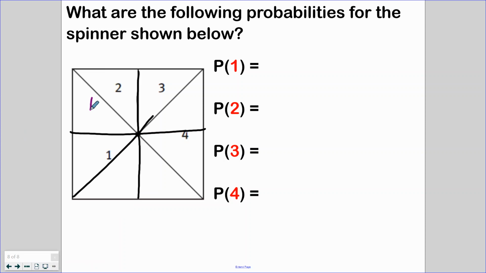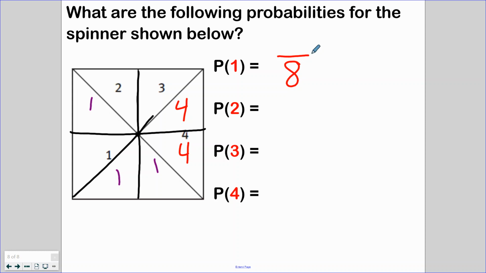All right, so I got my eighths, and now I'm going to put the numbers in the sections. So this is a 1, that's a 1, this is a 1, and this is a 1. Okay, grab another pen. This is a 4, and this is a 4, and then we have 2 and 3. Now I have cut all my pieces, and I have a denominator of 8 for everything. So my chances here are how many of the sections are 1.